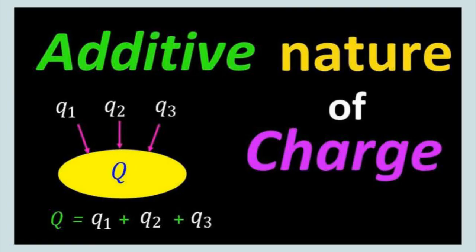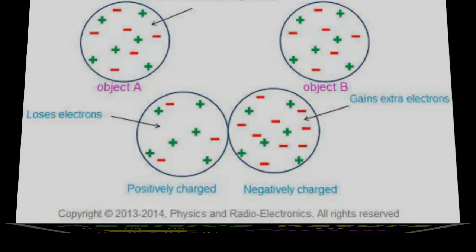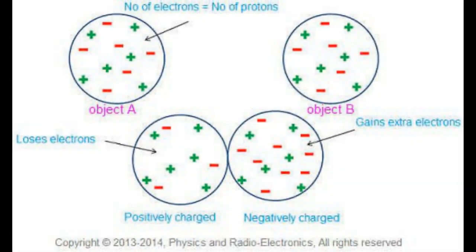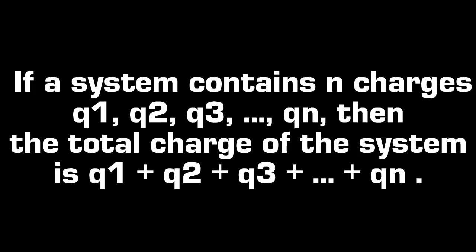What is additivity of charges? Additivity of charge is a property by virtue of which the total charge of a system is obtained by simply adding algebraically all the charges present anywhere on the system. If a system contains n charges q1, q2, q3 up to qn, then the total charge of the system is q1 plus q2 plus q3 plus qn.